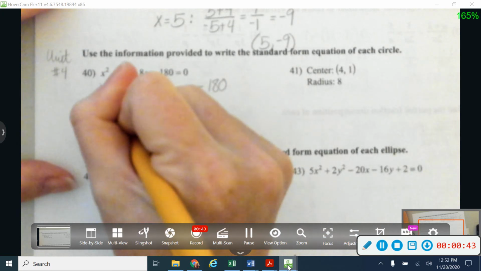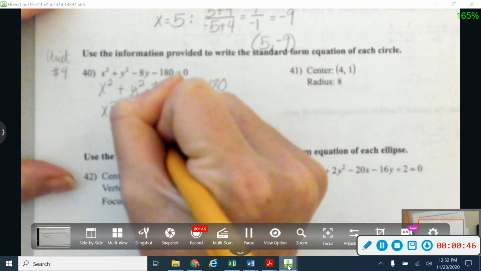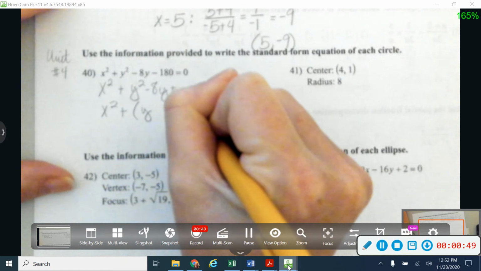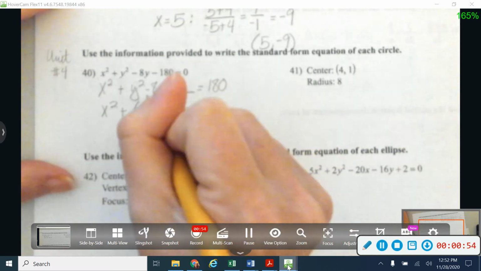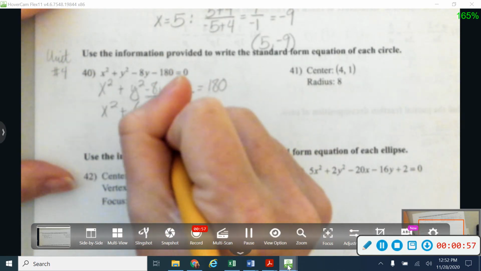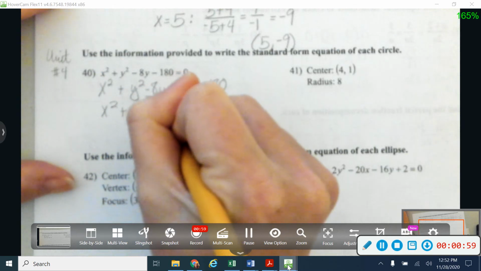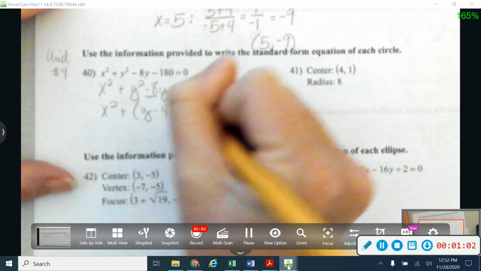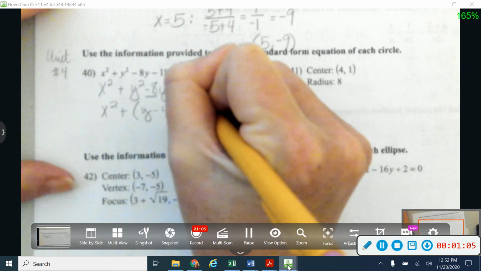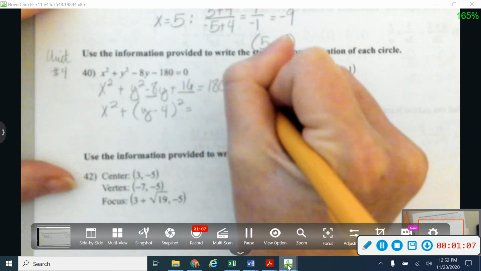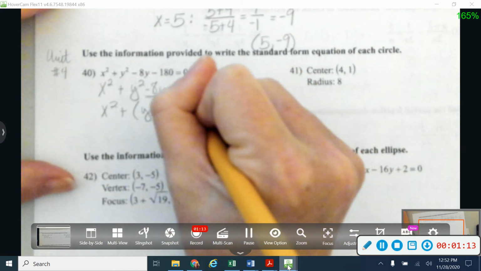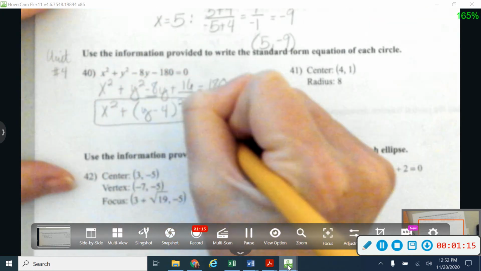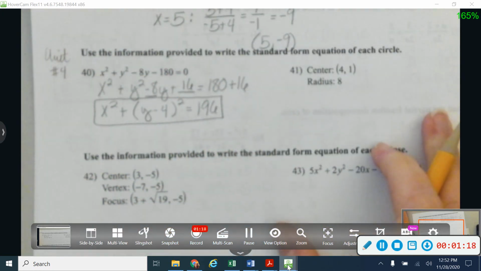Okay, so I'm going to keep my x squared the way that it is, and I'm going to use completing the square to help me turn this into where I can find the center of that. So to do that, I'm going to take half of my middle term right here, including the sign. So that will give me a minus 4. And negative 4 squared is going to give me 16. And if I add 16 to one side, I have to add 16 to the other side. And so that's going to give me 196 over here. And that right there is our standard form of our equation for a circle. So I would highly recommend that you go back and look over all of your standard forms of your equations.